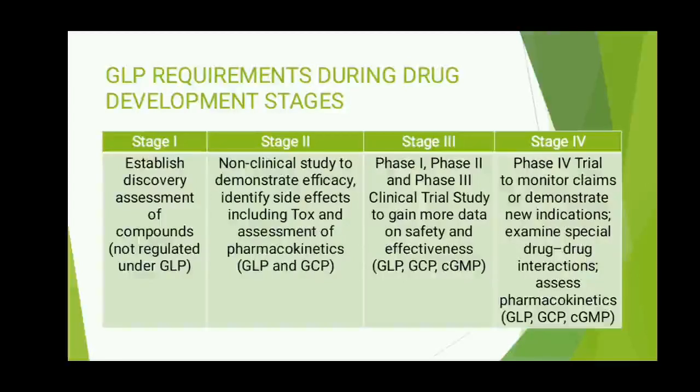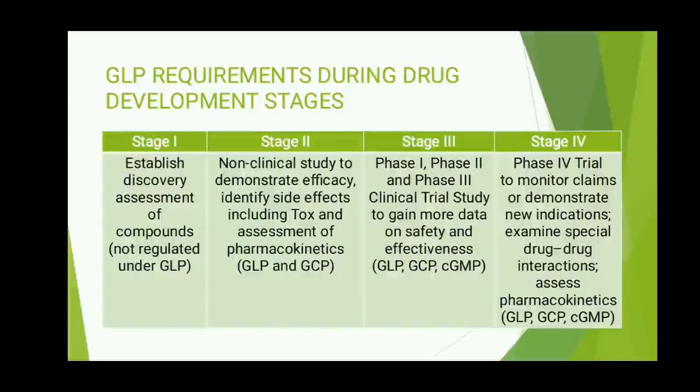Now let us first see about the preclinical phase. In the preclinical phase, no human subjects are involved, and testing of the drug is done in non-human subjects to gather efficacy, toxicity and pharmacokinetic information. Now come to phase 1. What happens in phase 1? Dose ranging is done on healthy volunteers, and generally 20 to 100 normal healthy volunteers are taken.